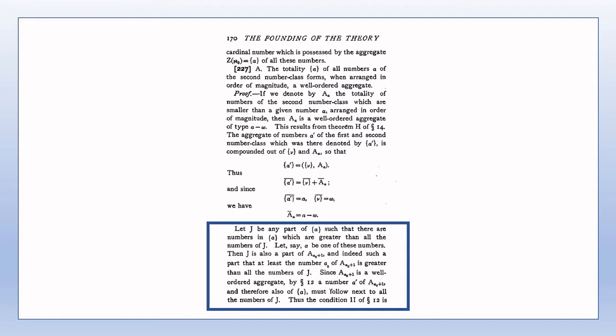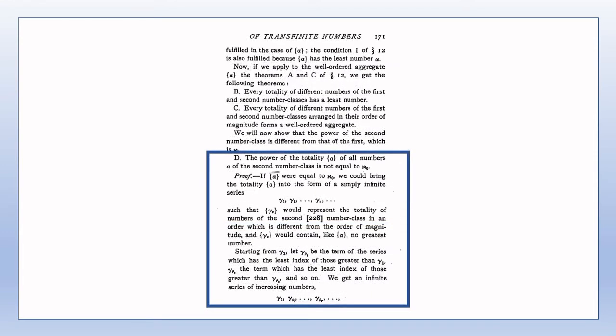That there is a number alpha primed in A alpha naught plus 1 which follows immediately from all of the numbers of J follows from criterion 2 of page 137 in section 12. For Theorem D, that the aggregate alpha can be brought into the form of a simply infinite series, that is, of type omega, on the assumption that the cardinal number of the aggregate alpha is equal to Aleph naught, is for the same reason that the M of the theorem in section 9 can be brought into the form of type omega, and which I explained in the video for that section, and so I won't repeat it here.